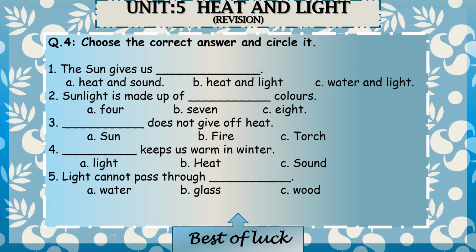Next, dash keeps us warm in winter. What keeps us warm in winter? Light? No. Sound? No. Option B, heat. Yes, option B, heat is the correct option. Next, light cannot pass through water, glass, wood. Yes, C, wood is the correct option. So you have to choose C, wood. Light cannot pass through wood as it is an opaque object.